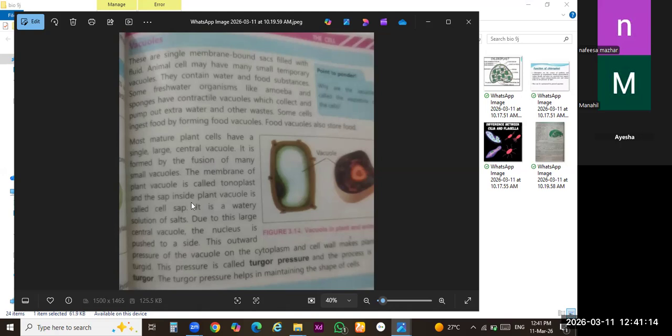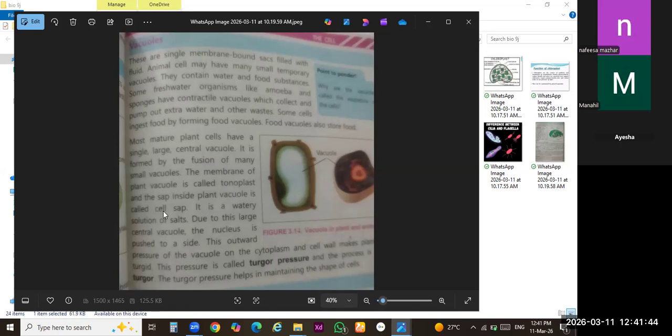And the material which is present inside the vacuole is known as sap. This point is also missing. Cell sap. Mark these two headings also, tonoplast and cell sap. The fluid which is present inside the vacuole of the plant cell is known as cell sap, just like the stroma, just like the mitochondrial matrix, just like the cytoplasm. Are you getting my point? The watery solution which is present inside the vacuole is known as cell sap.